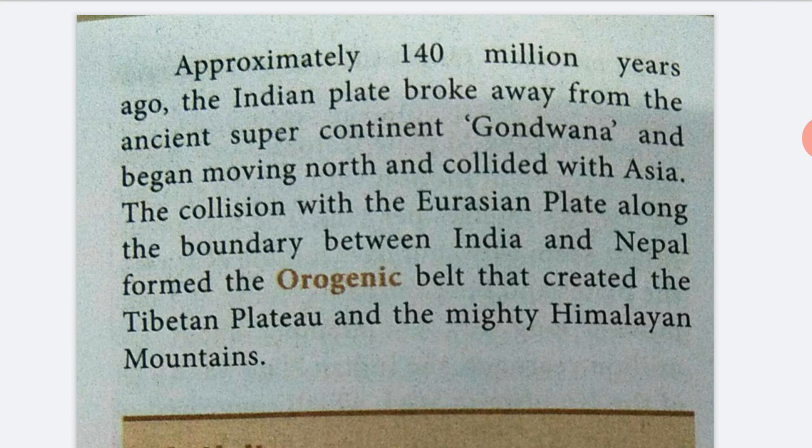After that, it broke away from Gondwana, began moving north, and collided and joined with Asia. The collision with the Eurasian plate along the boundary between India and Nepal formed the orogenic belt that created the Tibetan Plateau and the mighty Himalayan mountains.